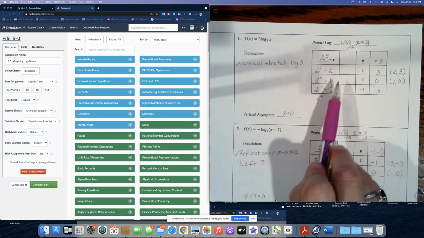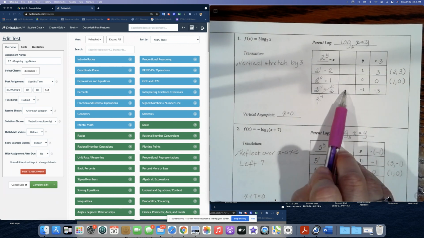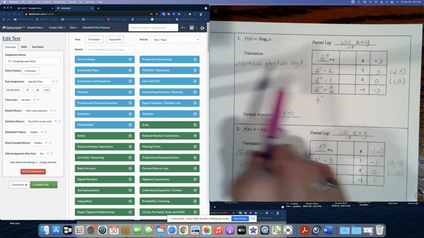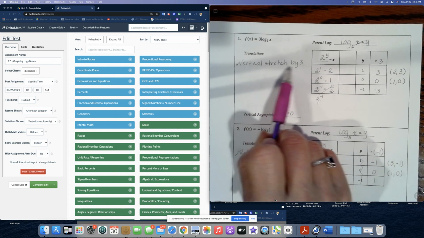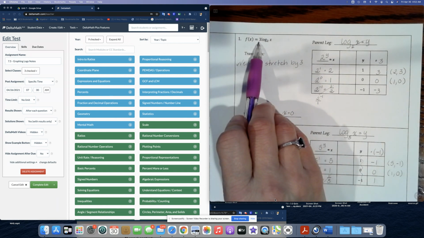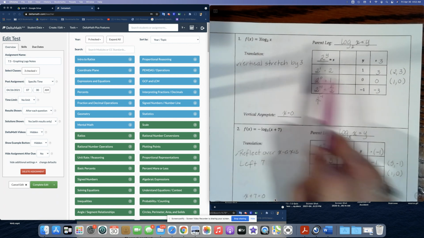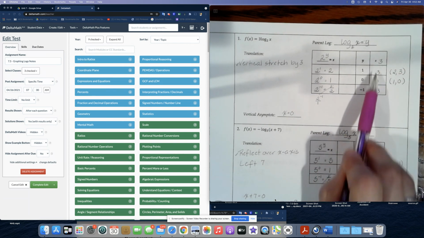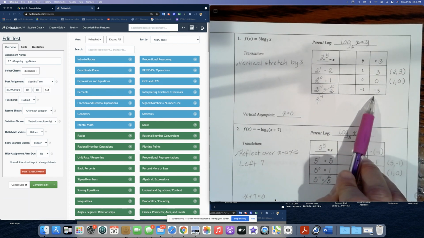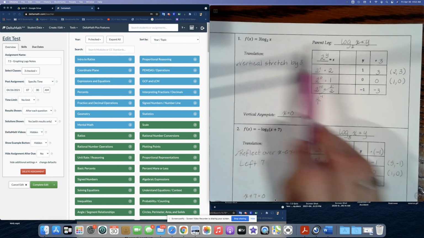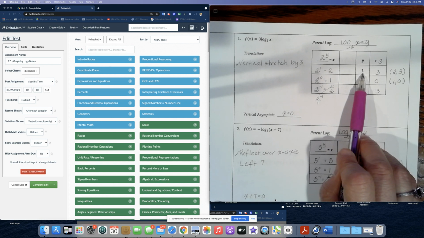Okay, so let's look at our points. We're going to not use this column right now. We're going to save that for later. We're almost done, except for the fact that, do you remember we have to do a vertical stretch by 3? And any number or sign in front of the log requires that we multiply. So we need to do that first. And that's what these extra columns are for, in case we have to multiply by our x values or multiply by our y values. So in this case, with this vertical stretch by 3, I have to multiply my y values by 3.